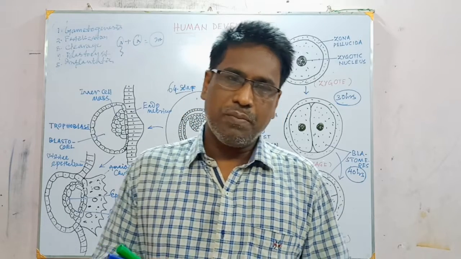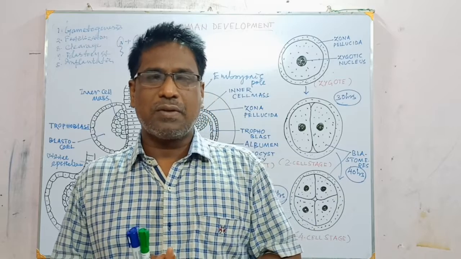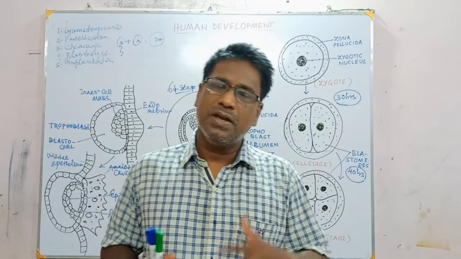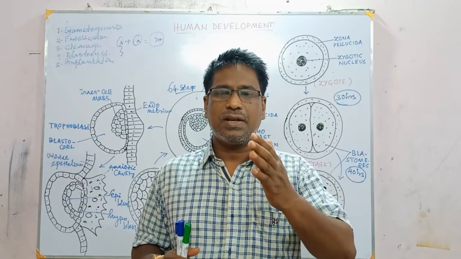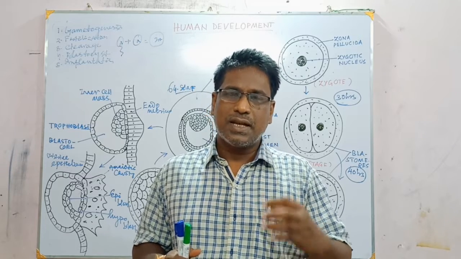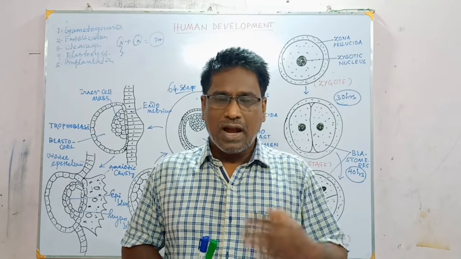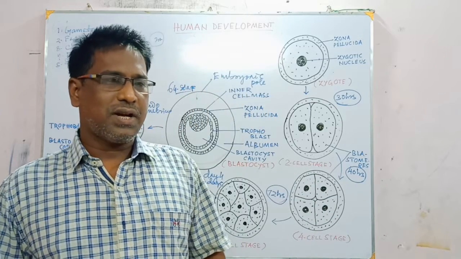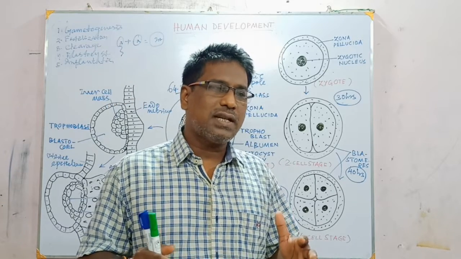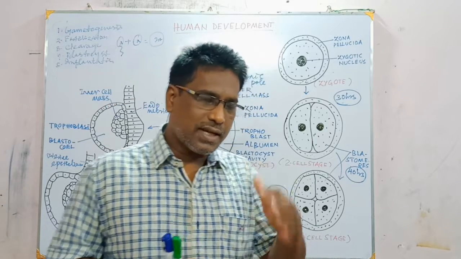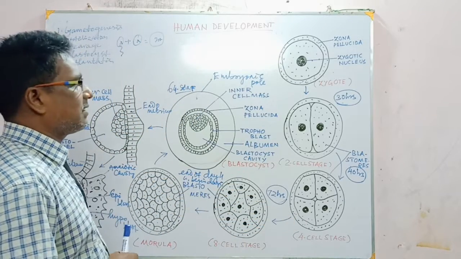So sperm and ovum are haploid cells and are produced by the process of gametogenesis, which is the first or initial stage of human development. And after formation of the gametes by gametogenesis, it requires their fusion. And the second stage of this development is fertilization.